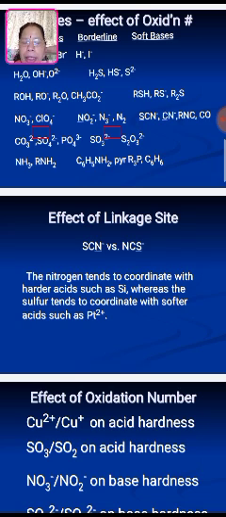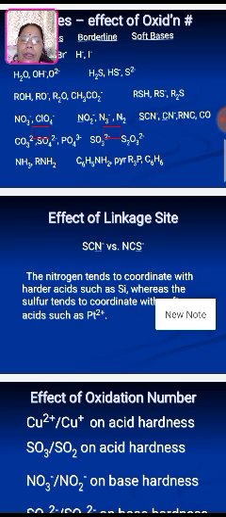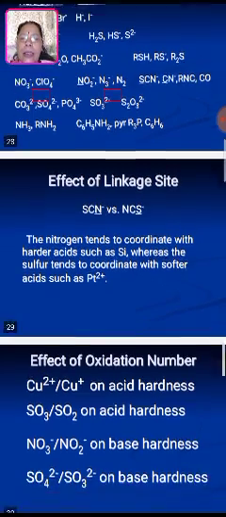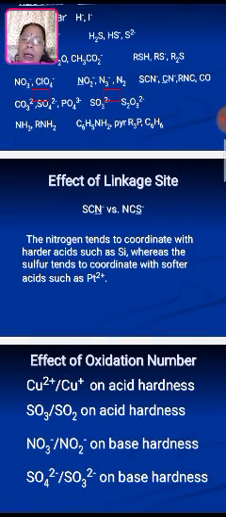Linkage site means the ligand has two donating elements, like thiocyanate, which bonds sometimes through the nitrogen and sometimes through the sulfur. So what exactly does it mean? The nitrogen tends to coordinate with harder acids such as silicon, whereas the sulfur tends to coordinate with softer acids such as platinum, due to what? The hard and soft concept.